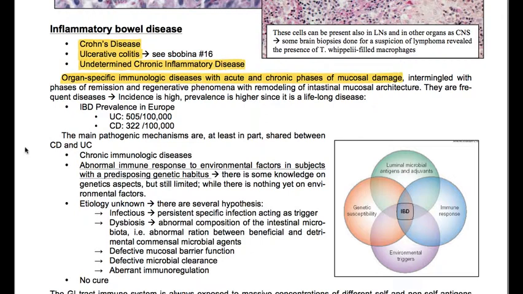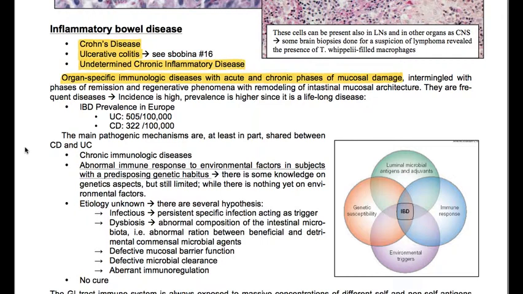These are frequent diseases, so incidence is high, and prevalence is higher since it's a lifelong disease. The main pathogenic mechanisms are, at least in part, shared between Crohn's disease and ulcerative colitis.